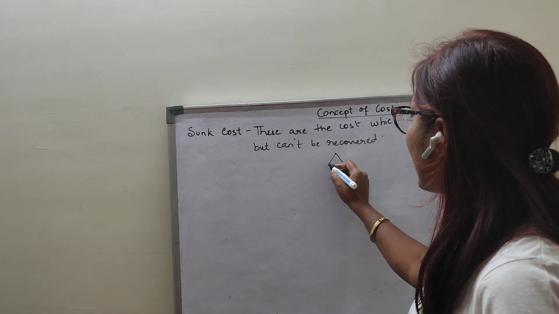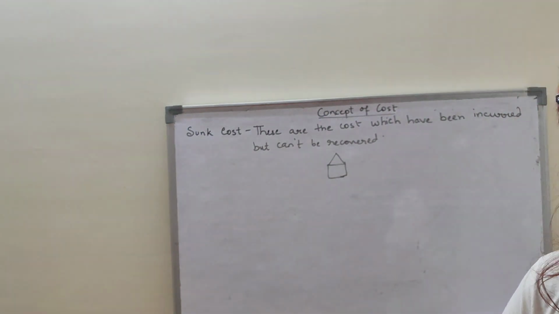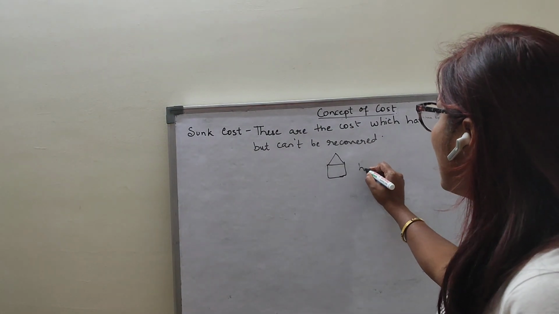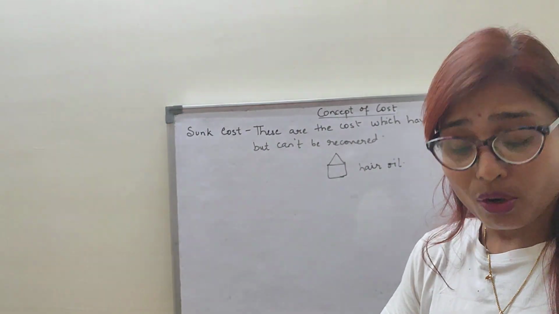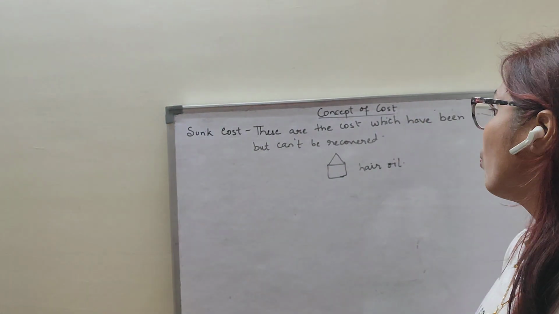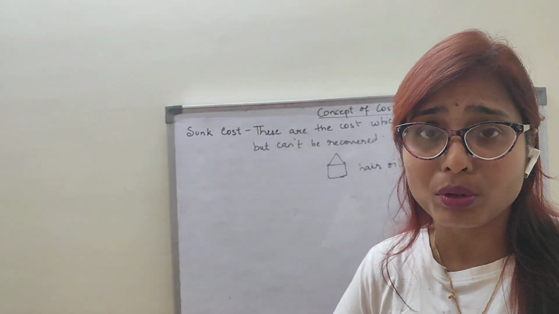Suppose this is one factory. So I planted one factory, and there I am producing hair oil. So what happened when I am producing the hair oil? I need to do the promotion of my product.